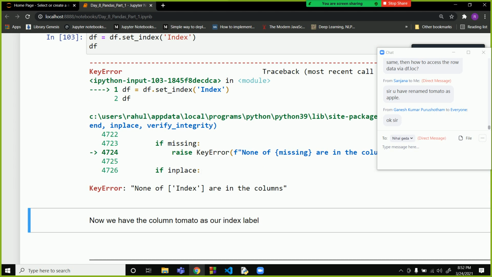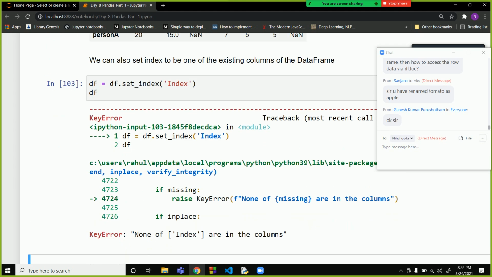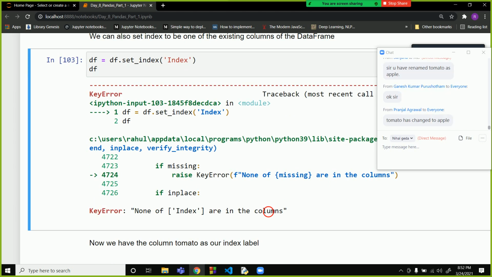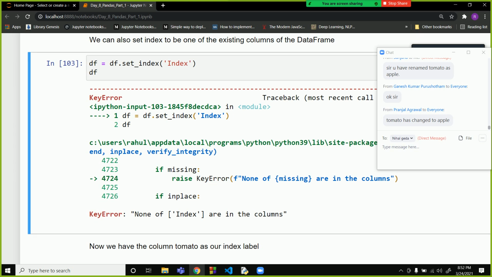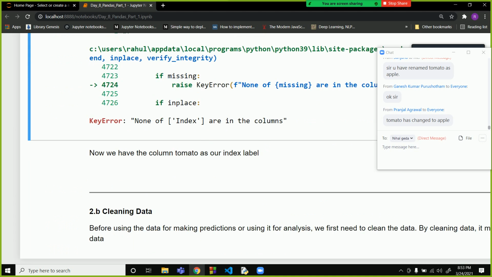None of the index are in common. What is the meaning of this? Someone told me that if we have two values that are the same, that is why I showed him how to do that. That is why I renamed it to apple.